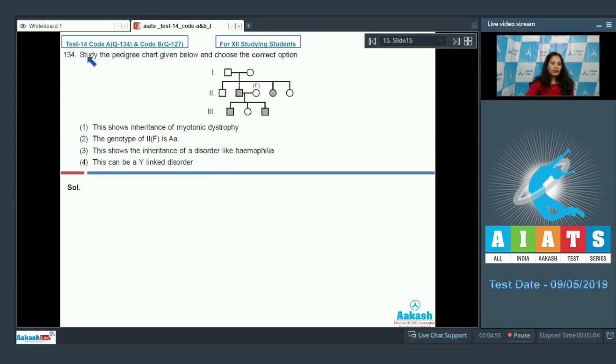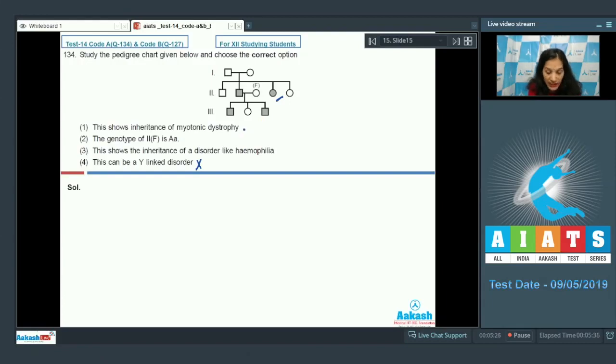Question number 134. Study the pedigree chart given below and choose the correct option. First option, this shows inheritance of myotonic dystrophy. Second, the genotype of second F is capital A small a. Third, this shows the inheritance of a disorder like hemophilia. Fourth, this can be a Y-linked disorder. See the pedigree chart carefully. This cannot be a Y-linked disorder because it is shown in the female also. So, this option is ruled out.